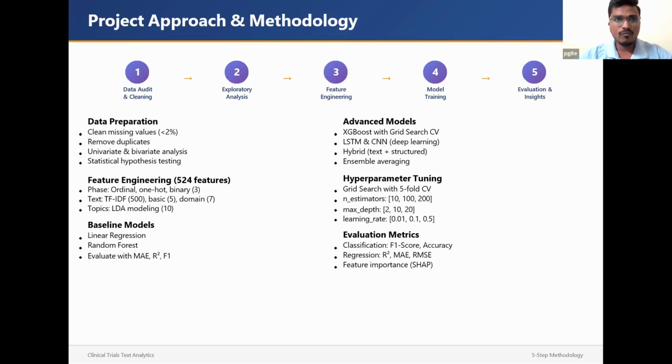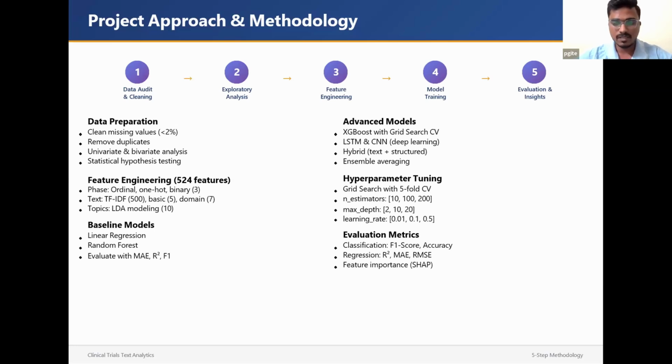Then I moved forward with EDA, where I used univariate analysis and bivariate analysis. Then I began feature engineering, where I pulled 524 features using three categories.